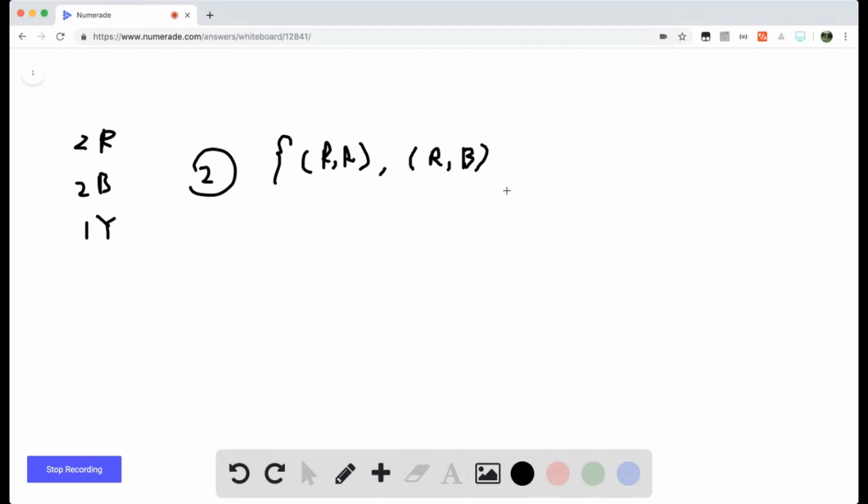Remember that it's without replacement, so the order matters, right? Because let's just write it down here and then explain it. All right, so we first take red.